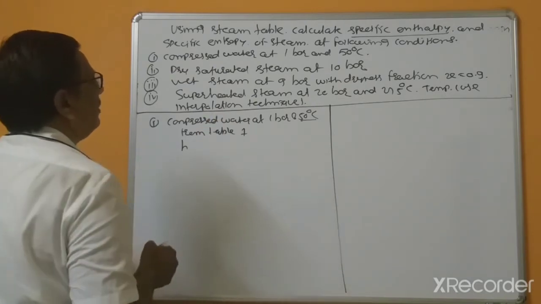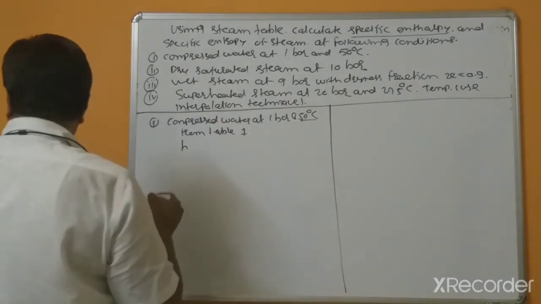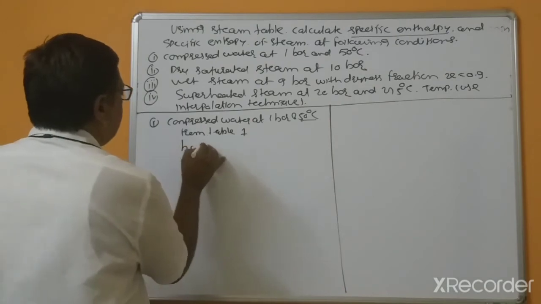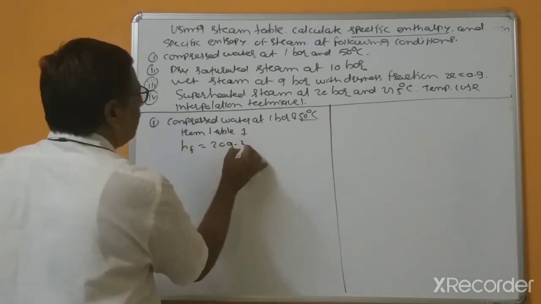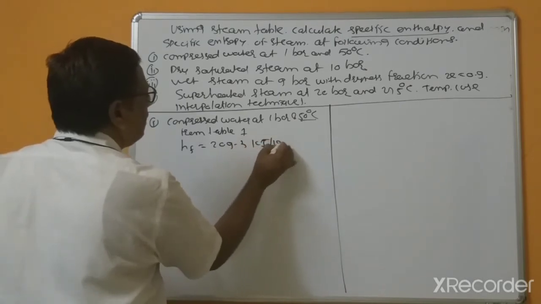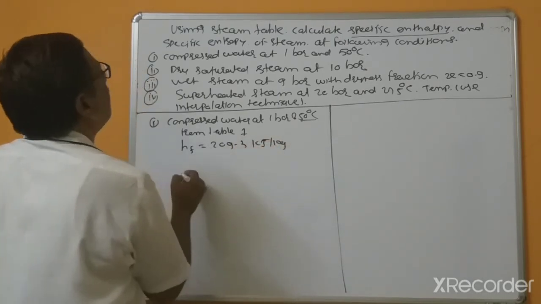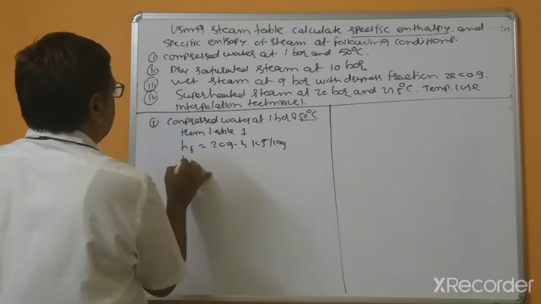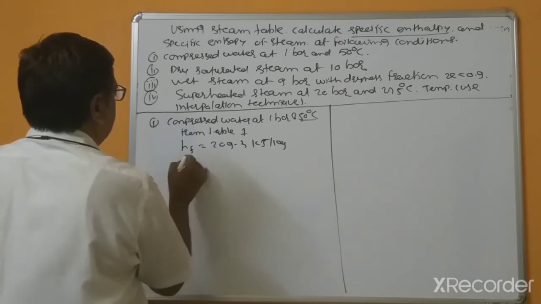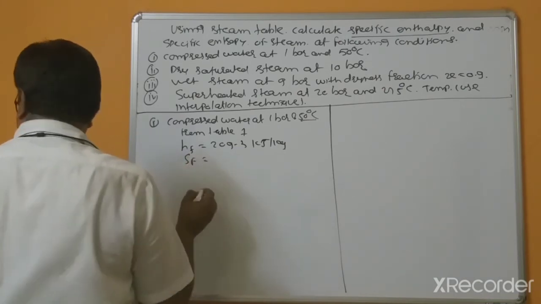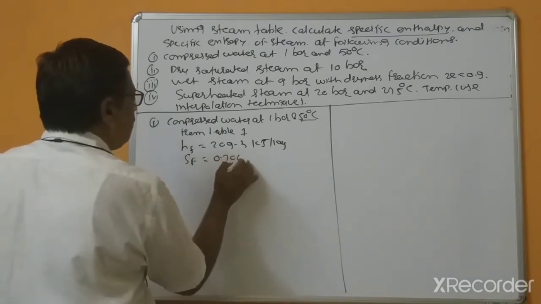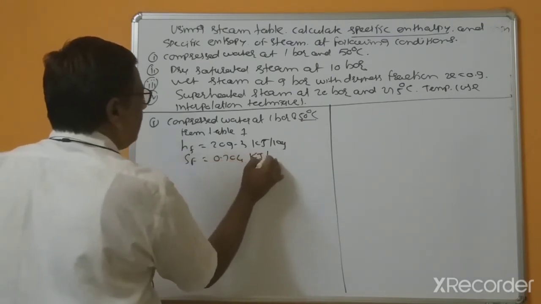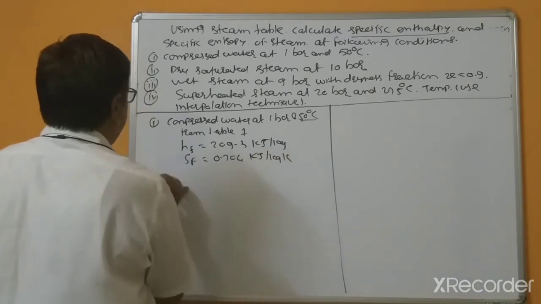Specific enthalpy of water, which means HF equal to 209.3 kilojoule per kg, and entropy SF equal to 0.704 kilojoule per kg Kelvin.